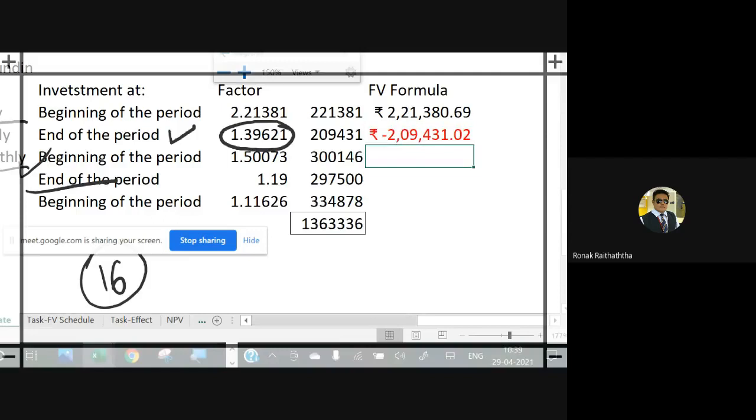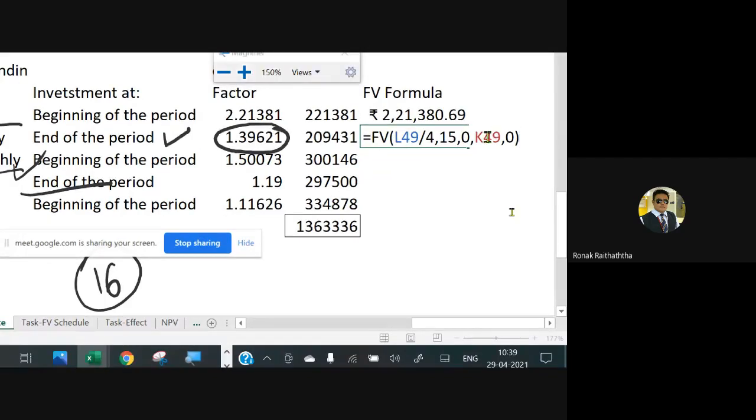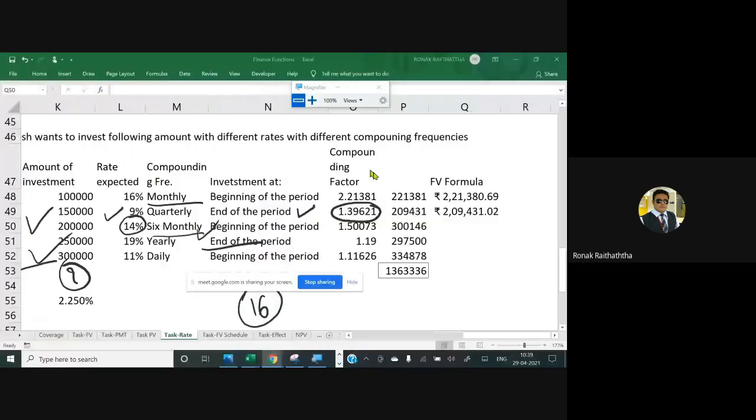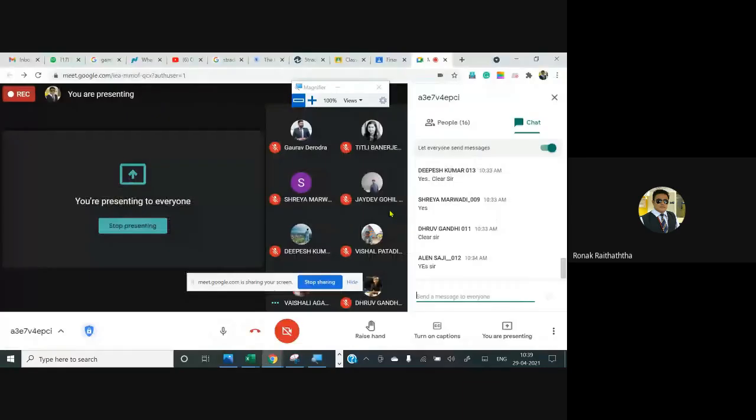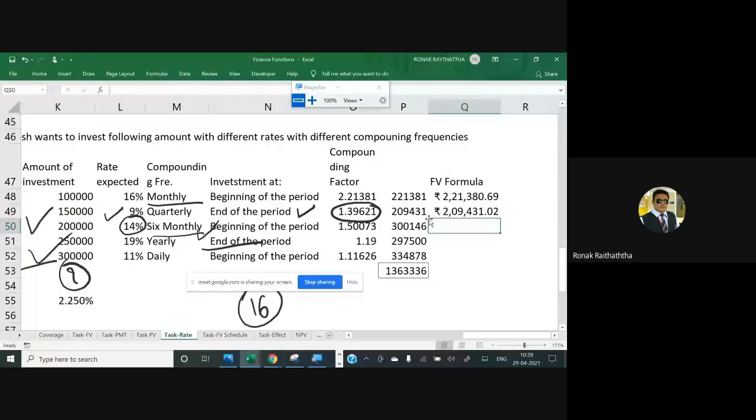Pressing the enter. And we have got the answer in minus, so I'm just putting the sign of minus over there before K49 to get the ultimate answer positive. May I have the confirmation from all the students, please? All of you? Till now? Yes, sir, understood. Okay, good. So accordingly, you will be using the formula.